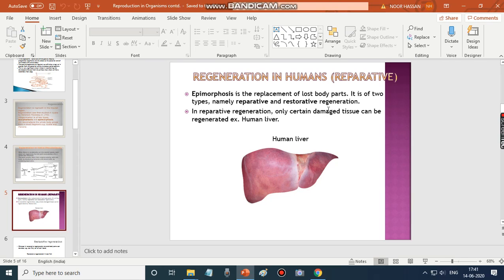So the injured part can be regenerated. Example, the human liver. Any damage that occurs in the liver can be repaired.